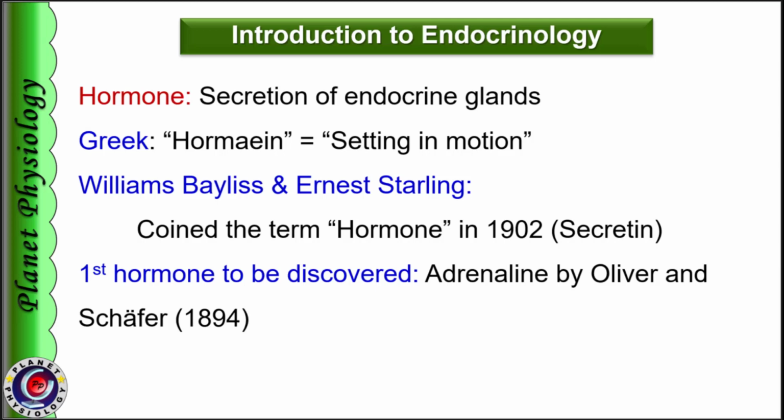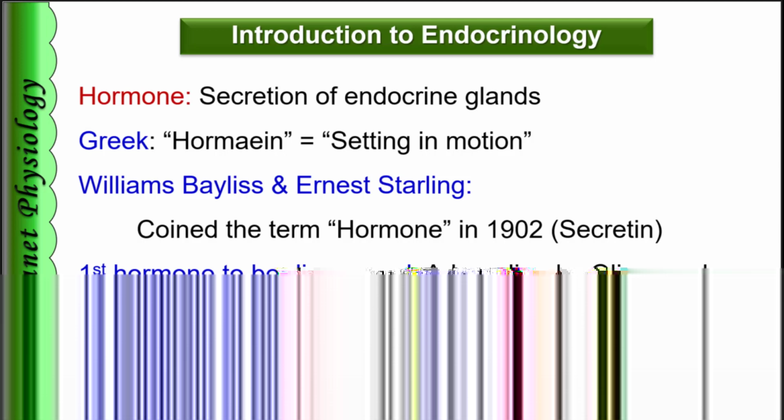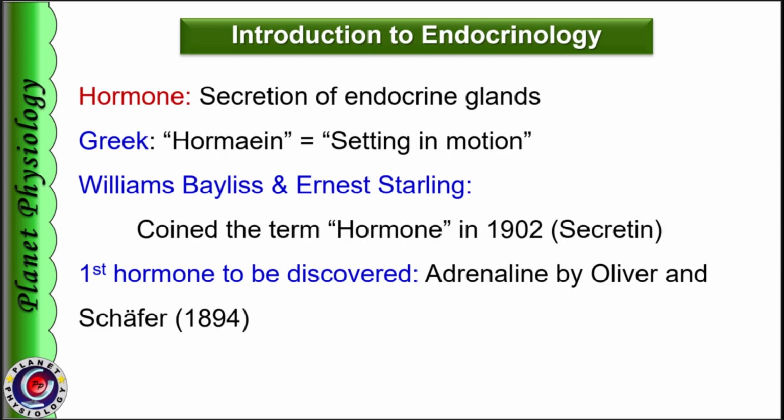Oliver and Schaefer published a full article in 1895 stating adrenal extract contains adrenaline, the substance causing physiological changes. This was actually the first hormone to be discovered, even though many give credit to Starling for the discovery of secretin in 1902 as the first hormone to be discovered.